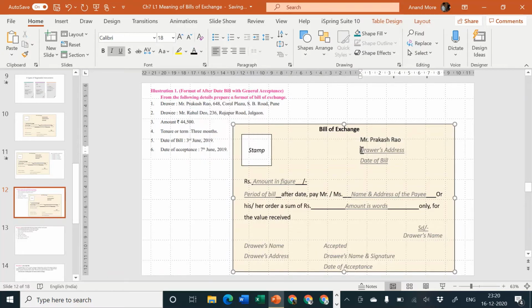Okay, drawer's address. What is the address of Mr. Prakash Rao? 648 Karol Plaza, SB Road, Pune. So I'll write it here. 648 Karol Plaza, SB Road, Pune. And the date of bill they have told is 3rd June 2019. So I'll come here, I'll write here 3rd June 2019.